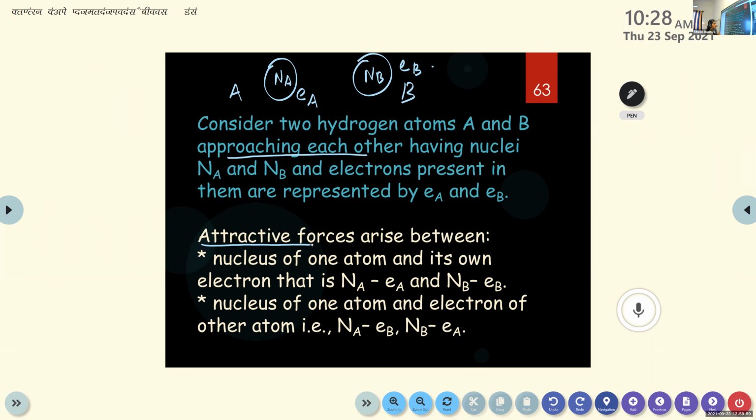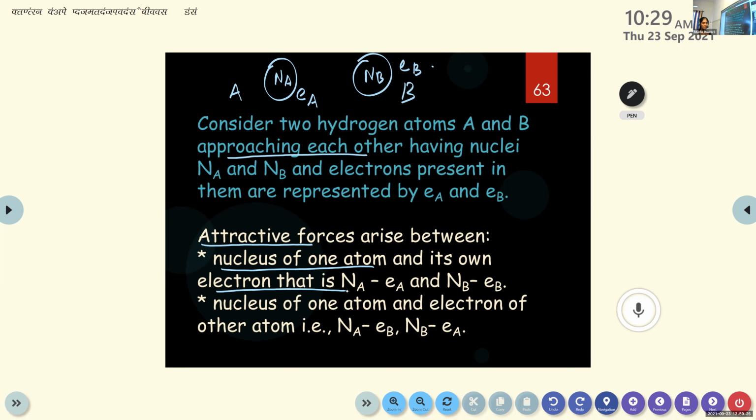So here the attractive forces arise between the nucleus of one atom, that is positively charged, and its own electron, that is negatively charged. That is, an attractive force exists between Na and Ea, and Nb and Eb, because they are opposite charges. Nucleus is positively charged, electron is negatively charged.